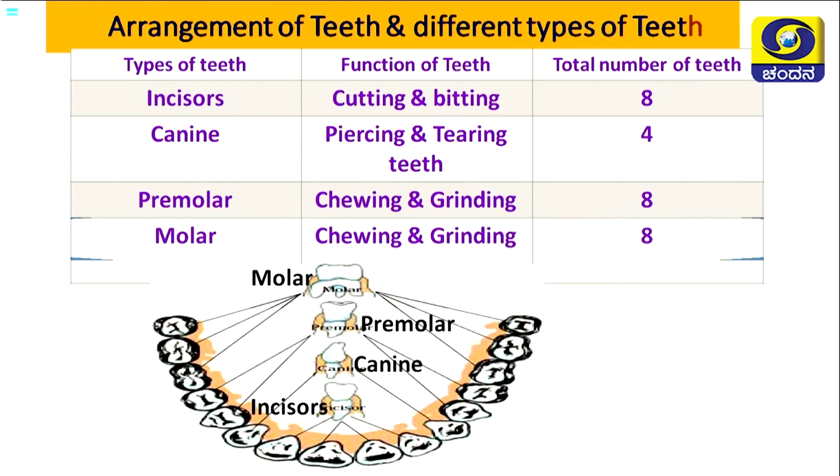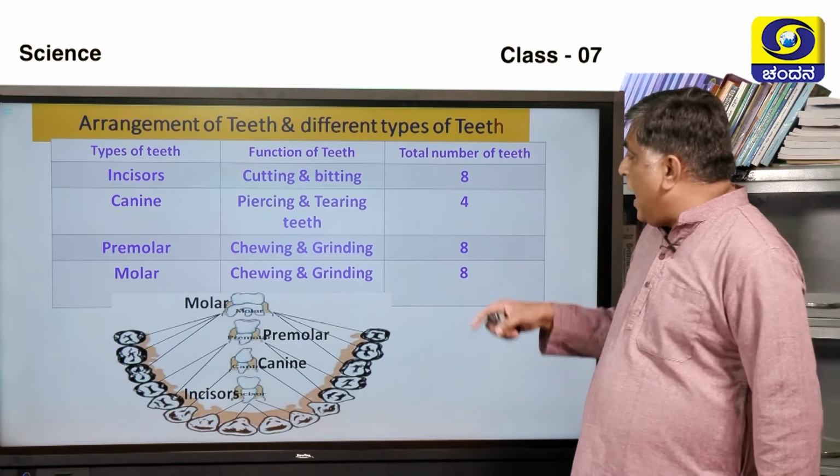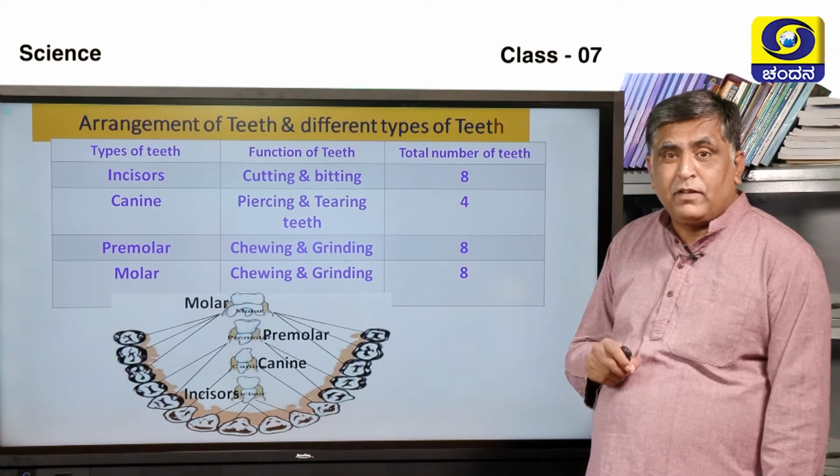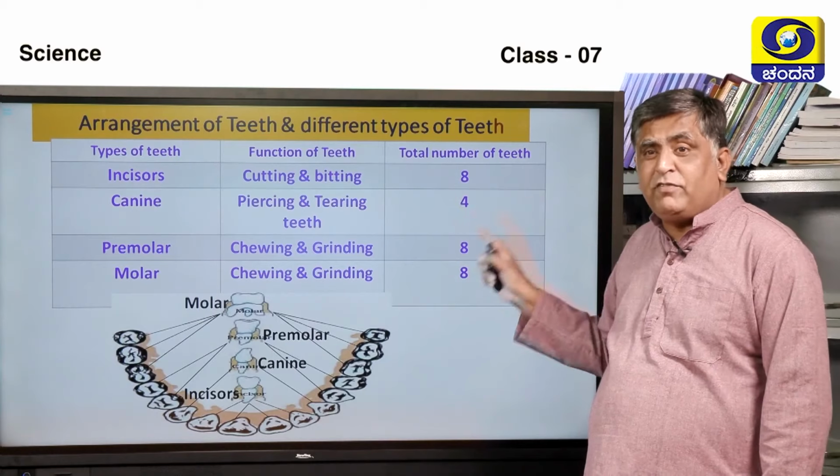Then finally we have molars. They also help us in chewing and grinding. And how many are there? 8. Now you can add them up, and together we can see there are 28 teeth. There are 28 teeth of different types that we have seen.